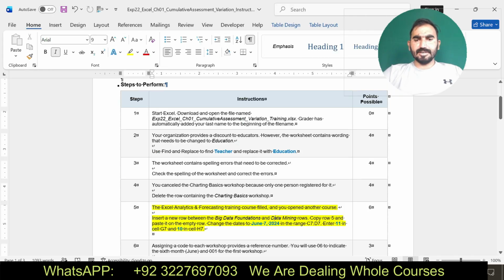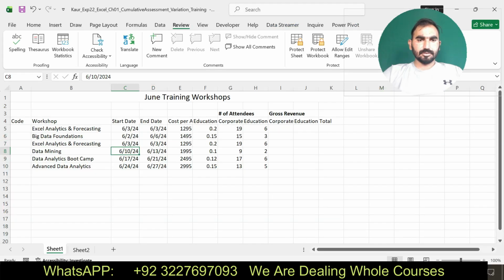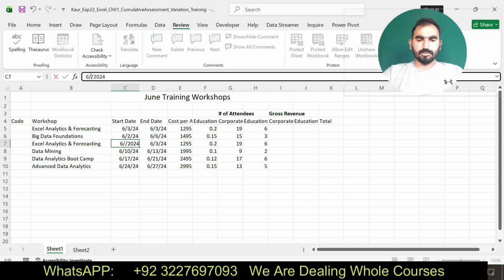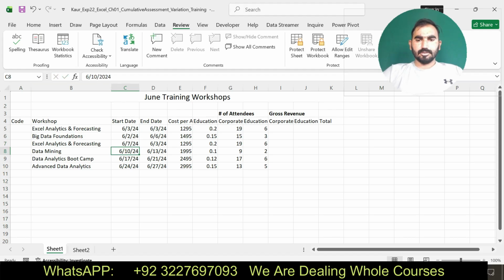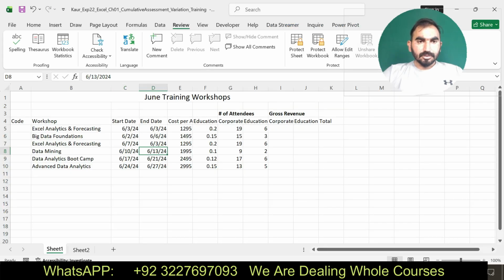Change the date to June 7. C7 to D7. June 7, 2000. C7, D7. June 7, then in the range D7.